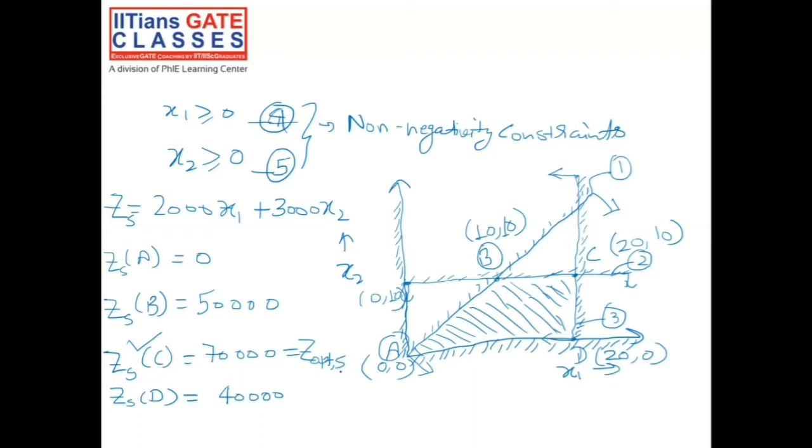Similarly, we'll try to solve for Ashok and see how it goes. So for Ashok, let's see what was given.